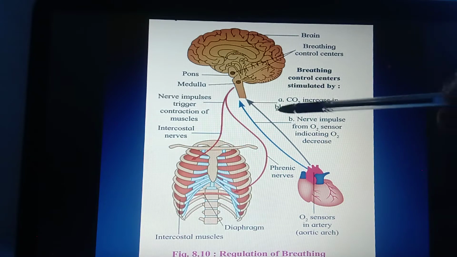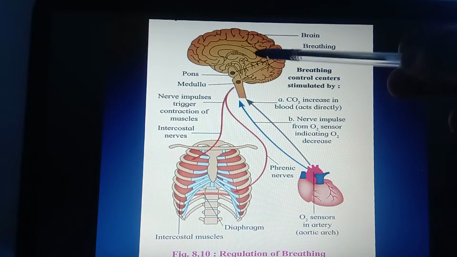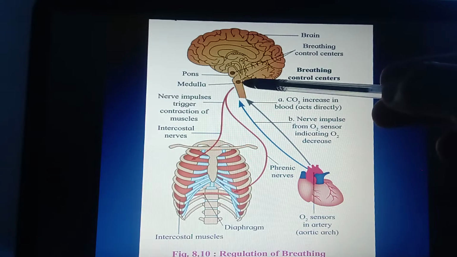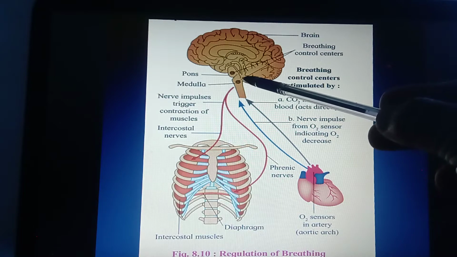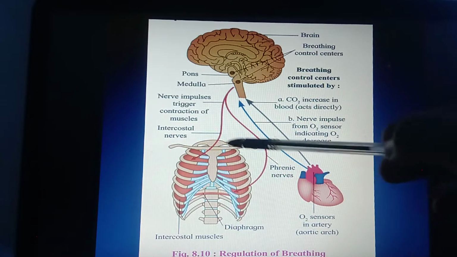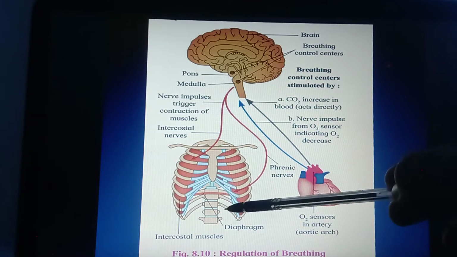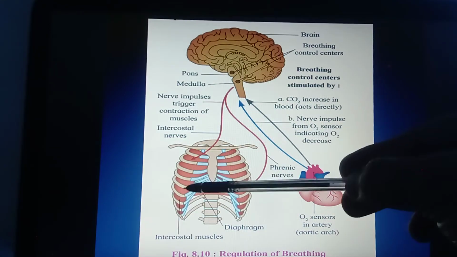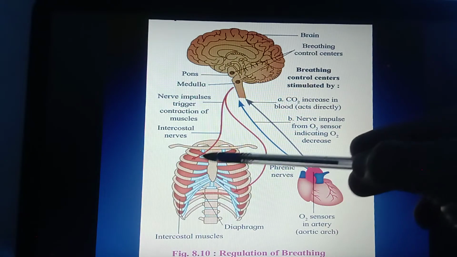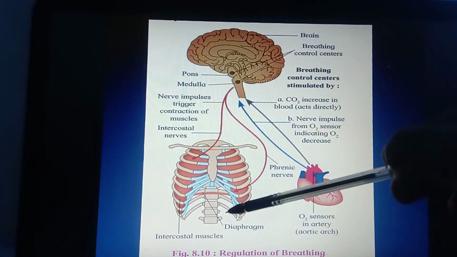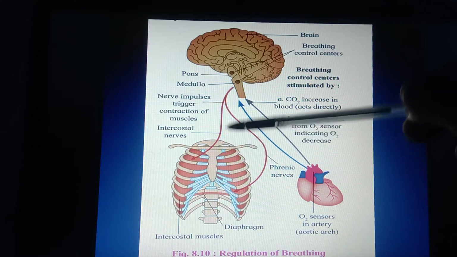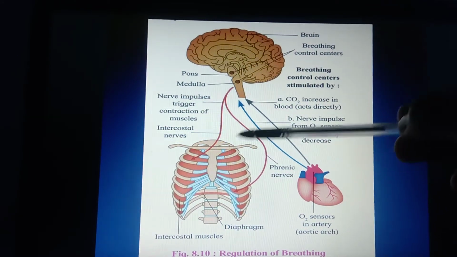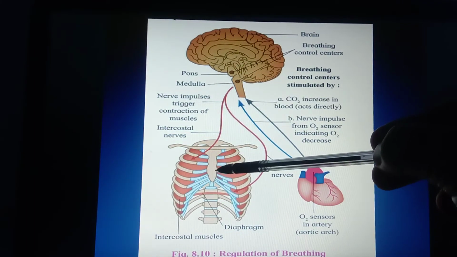Both of these things help to increase the rate of breathing, because signals are given to the medulla oblongata. The medulla oblongata takes a decision and gives an order to the intercostal muscles present in between the ribs and the muscles of the diaphragm to contract. When they contract, you know very well, it leads to the expansion of the thoracic cage, flattened diaphragm, and the extension of the thoracic cage is helpful in decreasing the pressure on the lungs, and it brings about the process of inspiration.